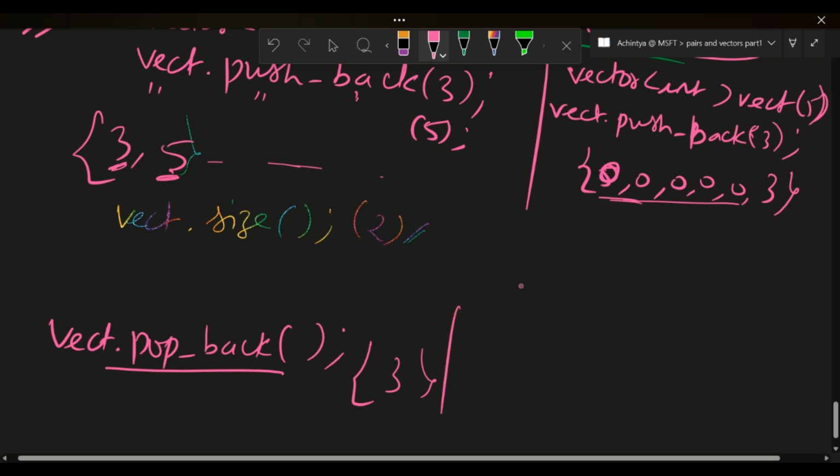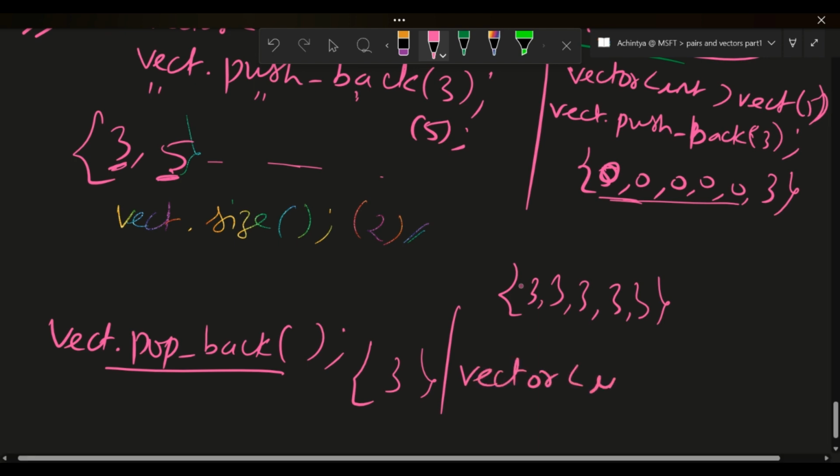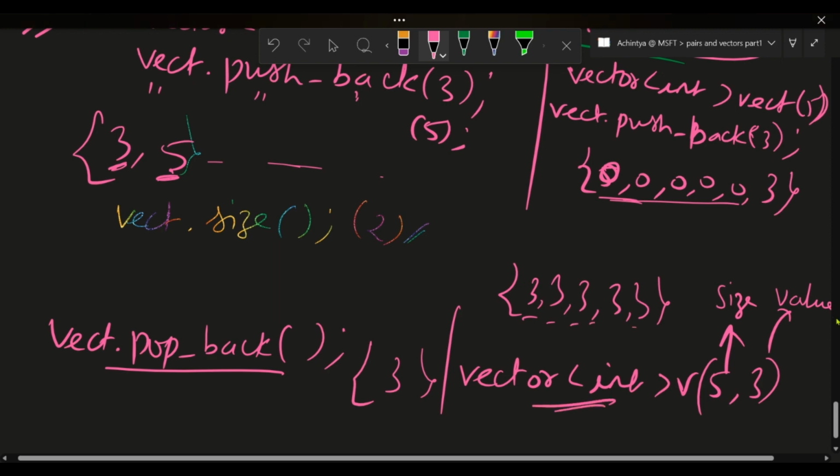Then you have one more important point. Suppose you want to declare a vector with 3 3 3 3 3, like how with 0 it was initializing. What can you do? Simply write vector int v 5 comma 3. So basically 5 is the size you are declaring, and 3 is the value you want to enter in all your positions. So this is also one thing.